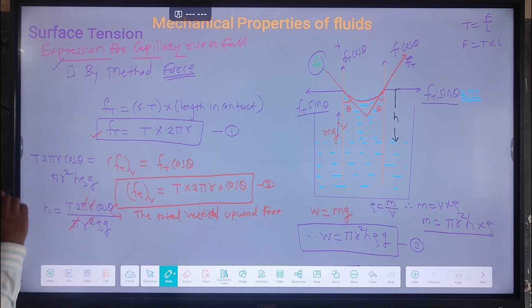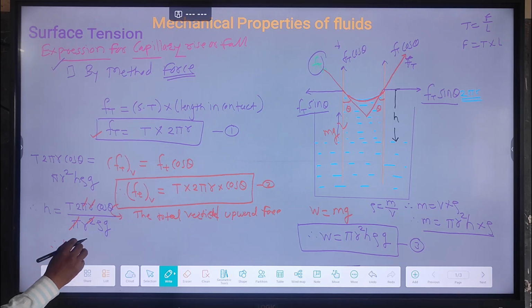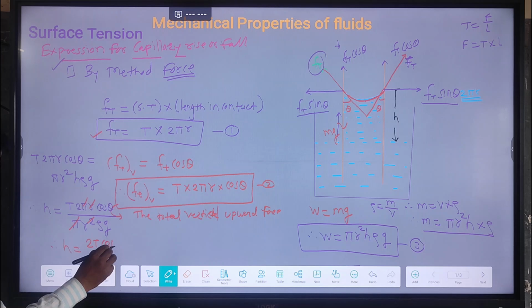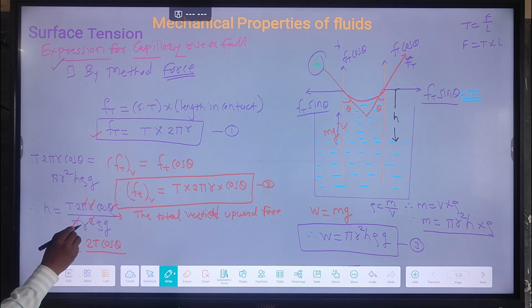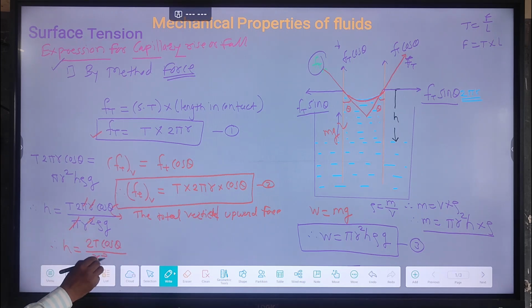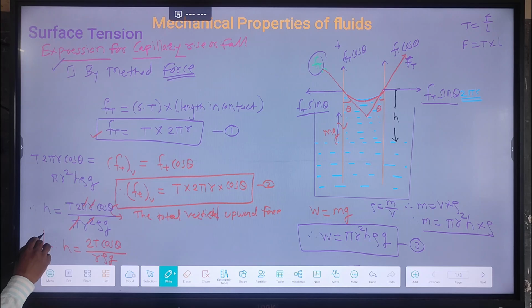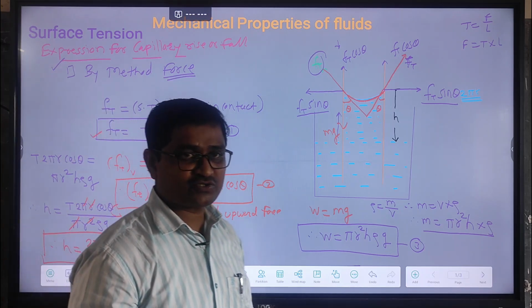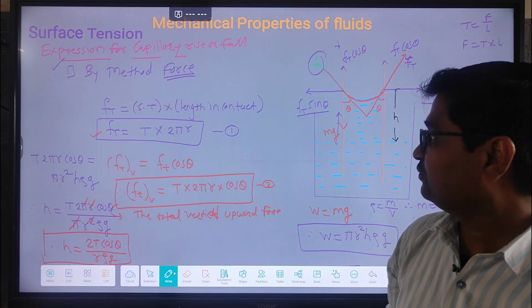Now one r will be cancelled. So what remains is h equal to 2T cos theta upon r rho g. The same expression for height we have calculated by using the force method.